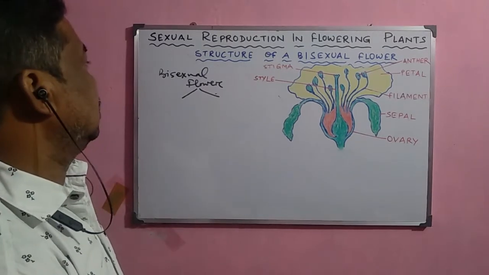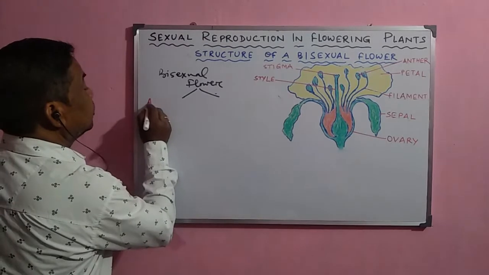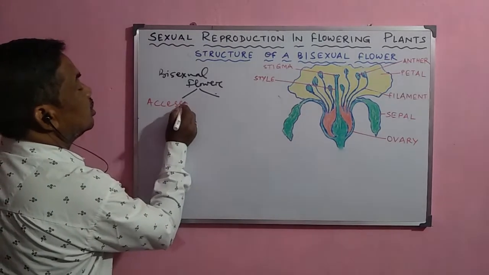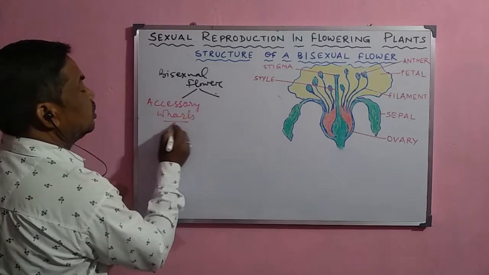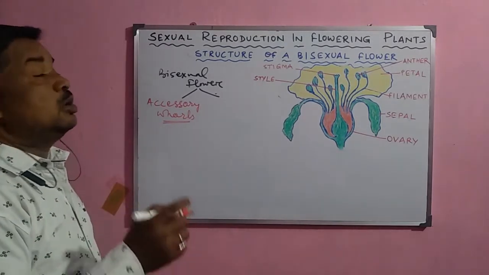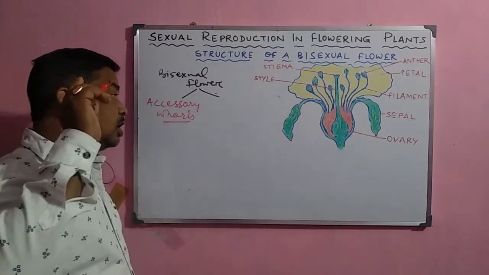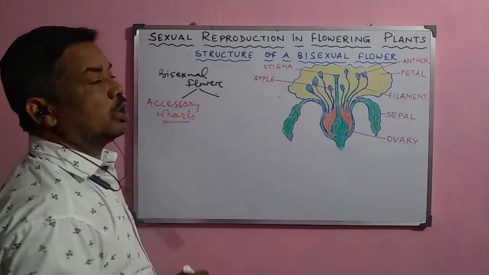Some are called the accessory whorls, which normally help in the process of reproduction, but they do not take part directly in the process of reproduction.